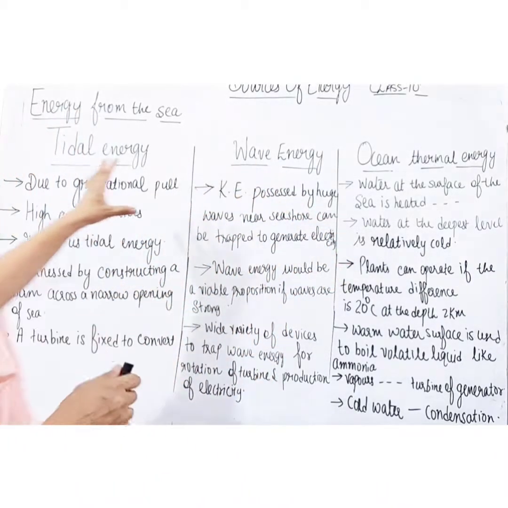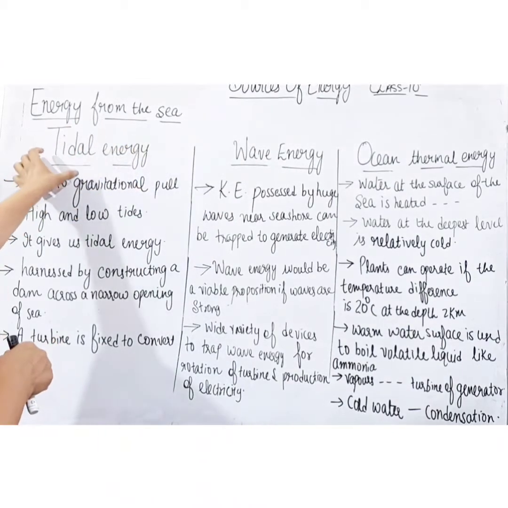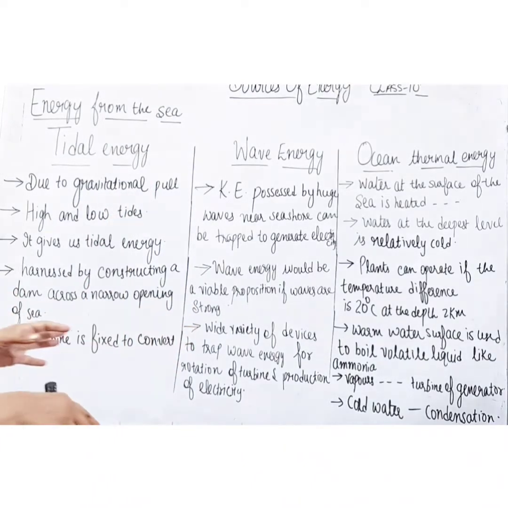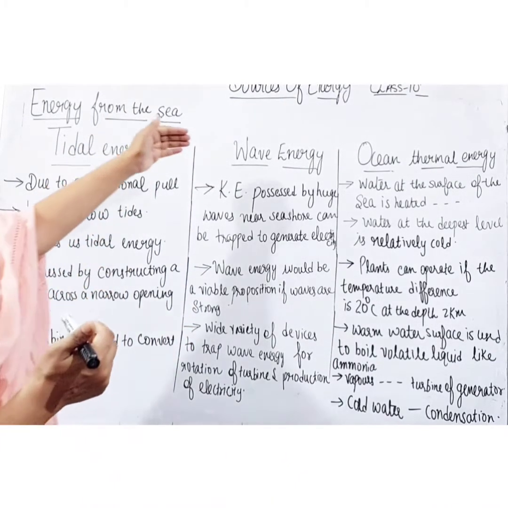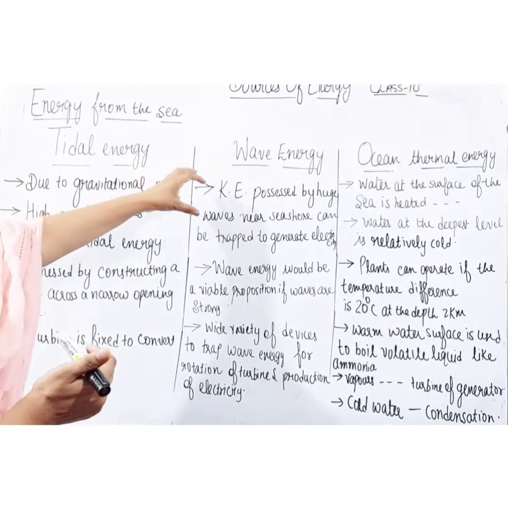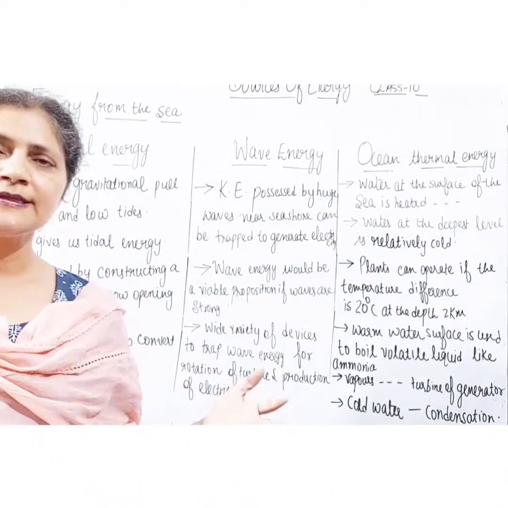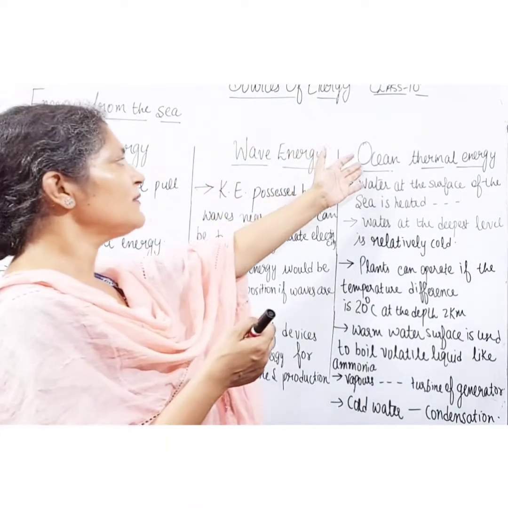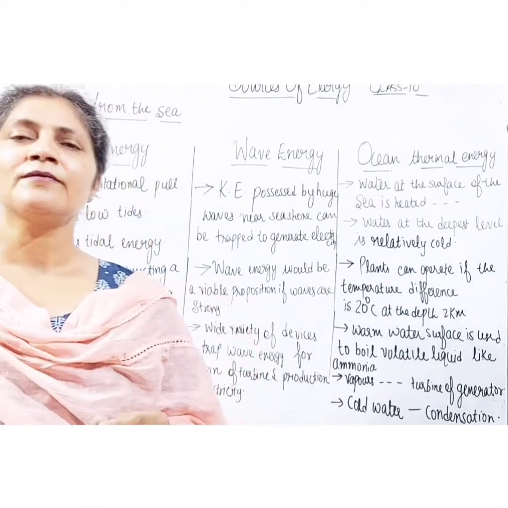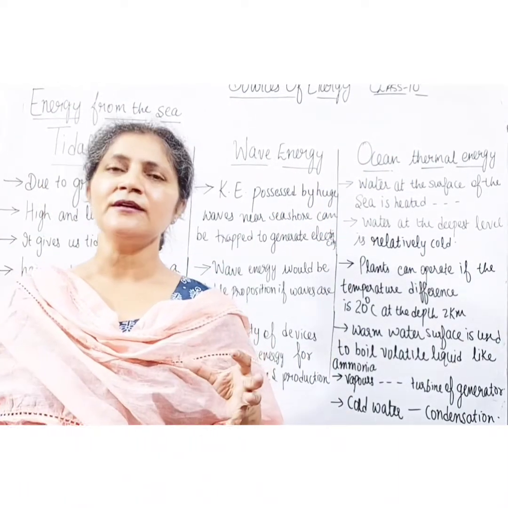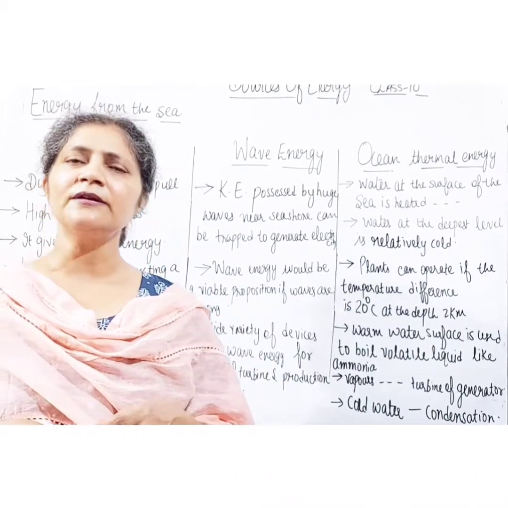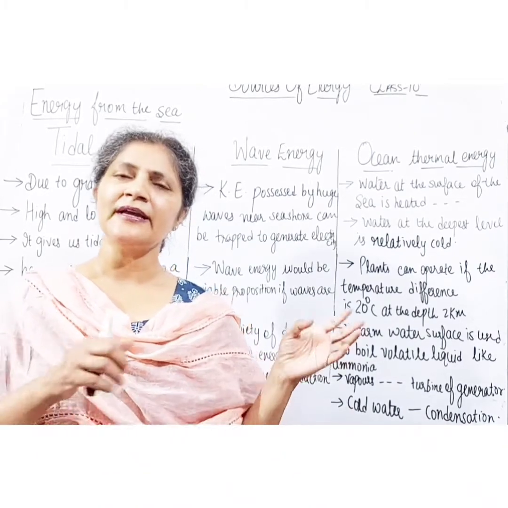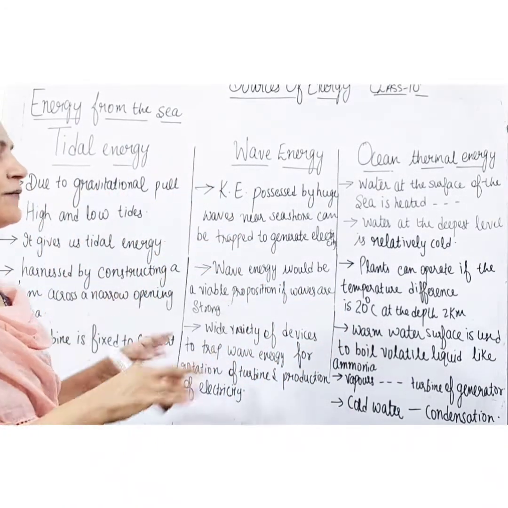So this was all about the energy from the sea. Tidal energy is derived from the rise and fall of the water in the sea. Next is wave energy, which is produced from the kinetic energy possessed by huge waves, by the strong blowing of wind. The third one was ocean thermal energy, which is produced due to the difference of temperature between the water at the surface of the sea and the water at some depth. So that was all about the energy from the sea.